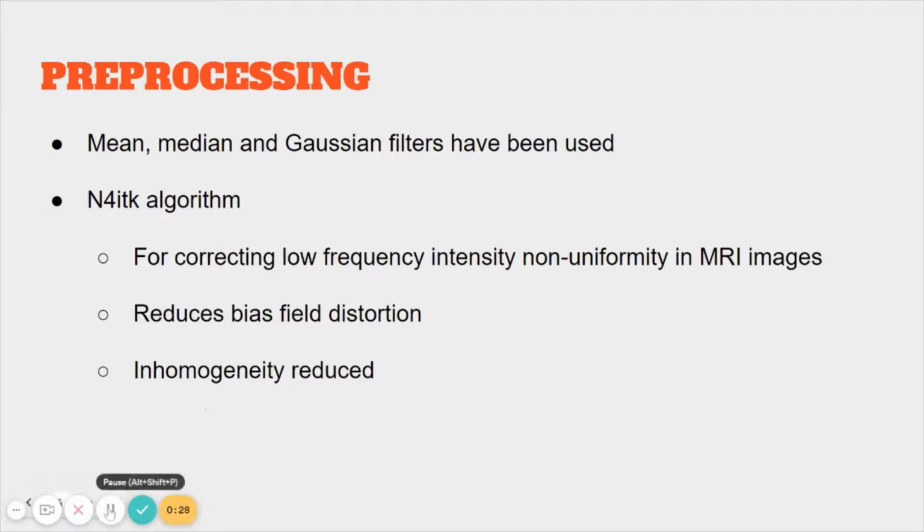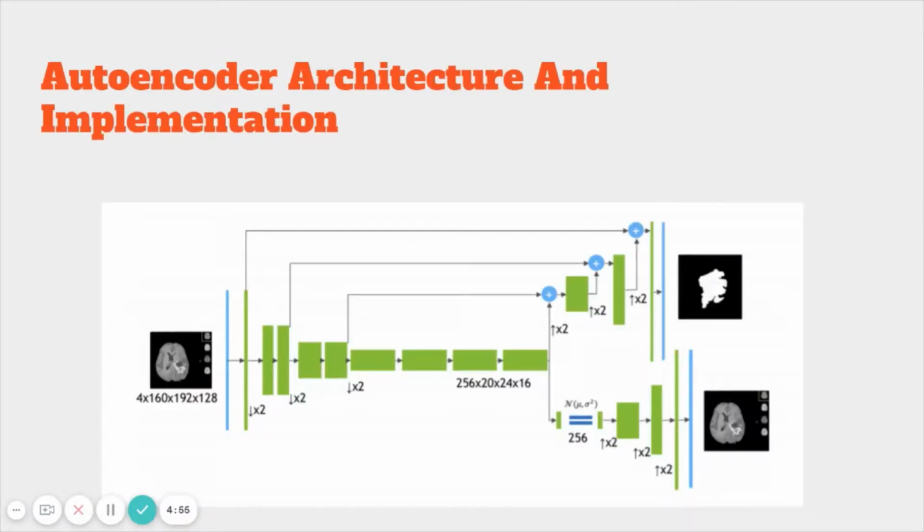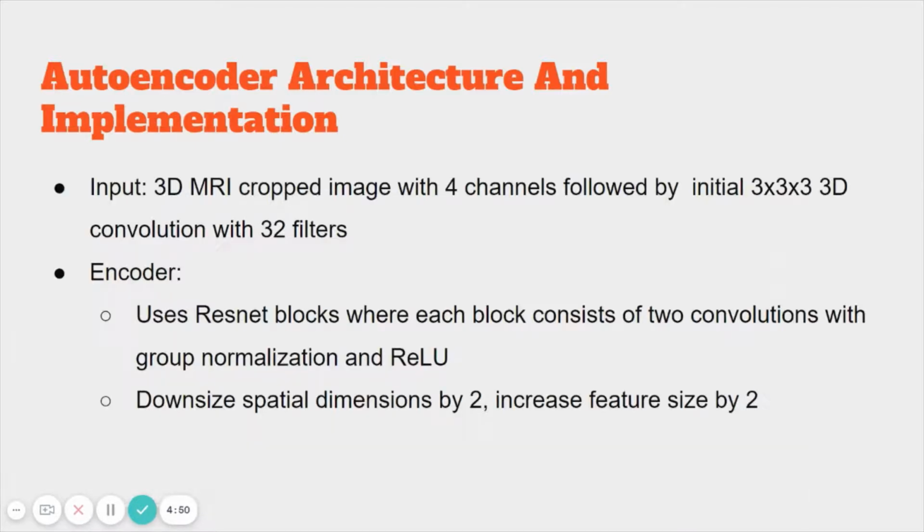Our segmentation approach follows an encoder-decoder based CNN architecture. The encoder part uses ResNet blocks, where each block consists of two convolutions with normalization and ReLU. For normalization, we use group normalization, which shows better performance than batch normalization when batch size is small. Here, the batch size is 1. So we follow a common CNN approach to progressively downsize image dimensions by 2 and simultaneously increase feature size by 2. For downsizing, we use strided convolutions.